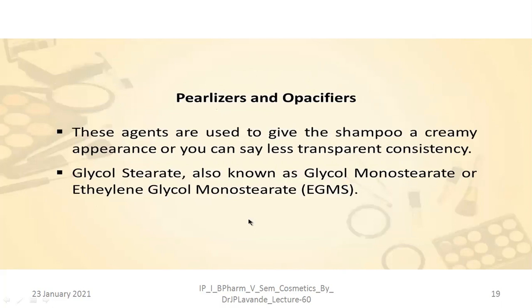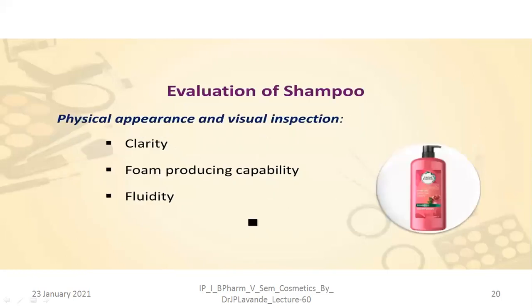Pearlizers and the opacifiers, these are the agents in order to offer the shiny properties in order to make the hairs lustrous. These agents are used to give the shampoo a creamy appearance and you can say less transparent consistency. The glycol stearate, also known as glycol monostearate or ethylene glycol monostearate, that is EGMS, could be added as a pearlizer and the opacifier.